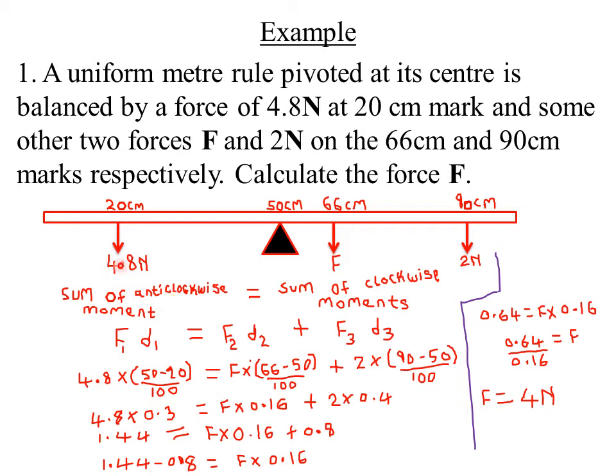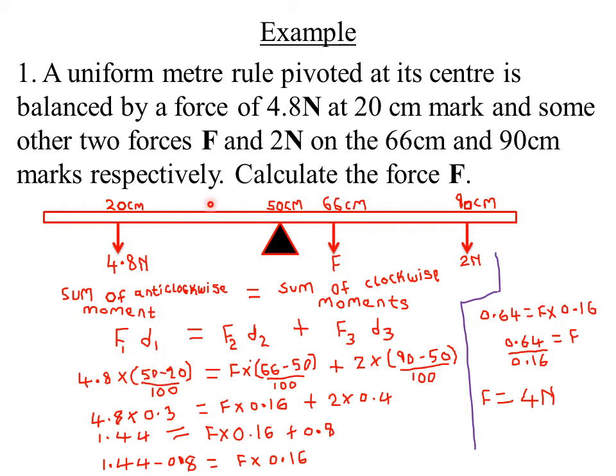So you take the force F1 times its perpendicular distance from the pivot. If the pivot is at the 50 centimeter mark, then the force 4.8 Newton is at the 20 centimeter mark. Then the perpendicular distance from the pivot will be 50 centimeters minus 20 centimeters, which is 30 centimeters. So I have F1 times D1, which is 4.8 Newton times the 50 minus 20, which is the perpendicular distance from the pivot. So you get 30.